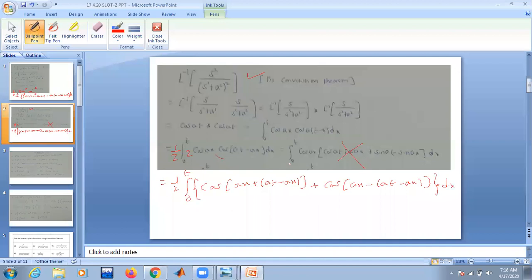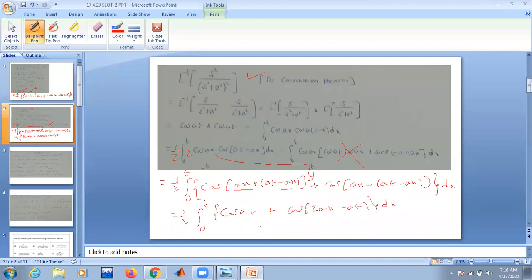So we have written this trigonometric product into a sum, and this is a simplification. Ax minus ax gets cancelled, cos at plus cos of 2ax minus at, dx.